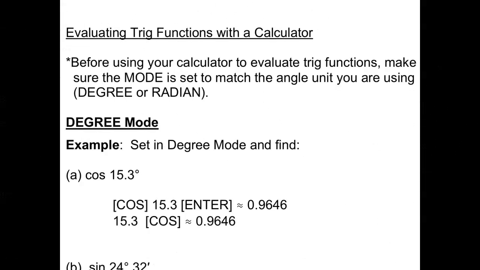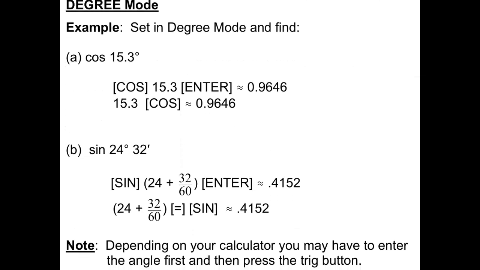Now we also need to be able to evaluate trig functions for angles on our calculator. I don't care what kind of calculator you have. It can be a graphing calculator or a regular calculator. But what's really important is most calculators have a degree mode and a radian mode, and sometimes they have a gradient mode, but for sure they have these two. You need to make sure that it's in degree mode, and then once it is, you can find the trig function by doing one of two things. So I've got two examples here.